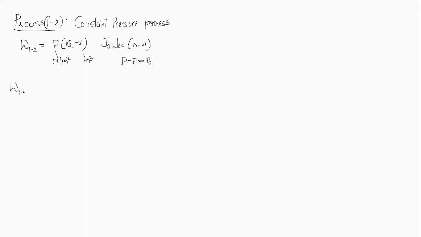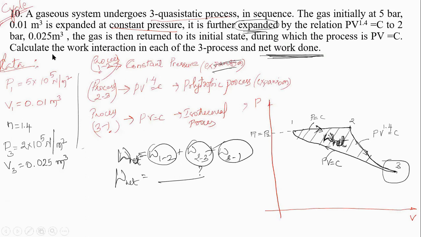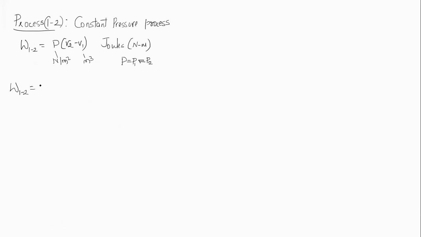Therefore, W1 to 2 is equal to P. What is P? P1. P1 is 5 into 10 to the power of 5 Newton per meter square.